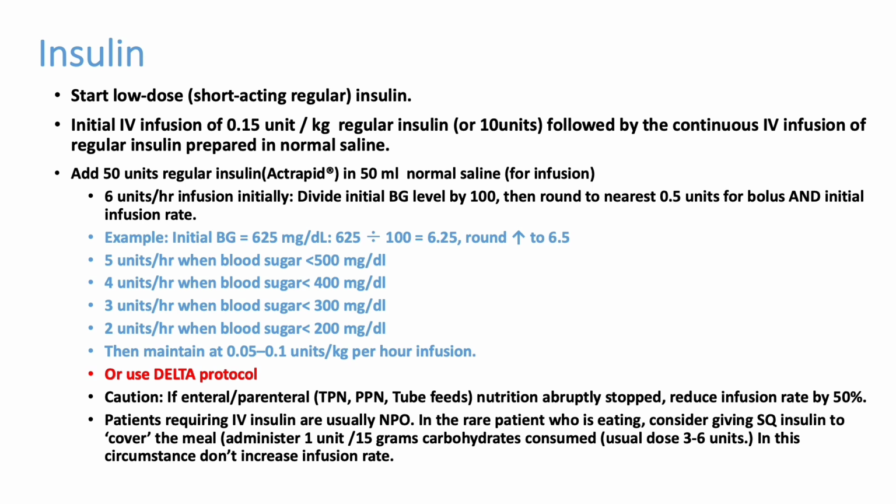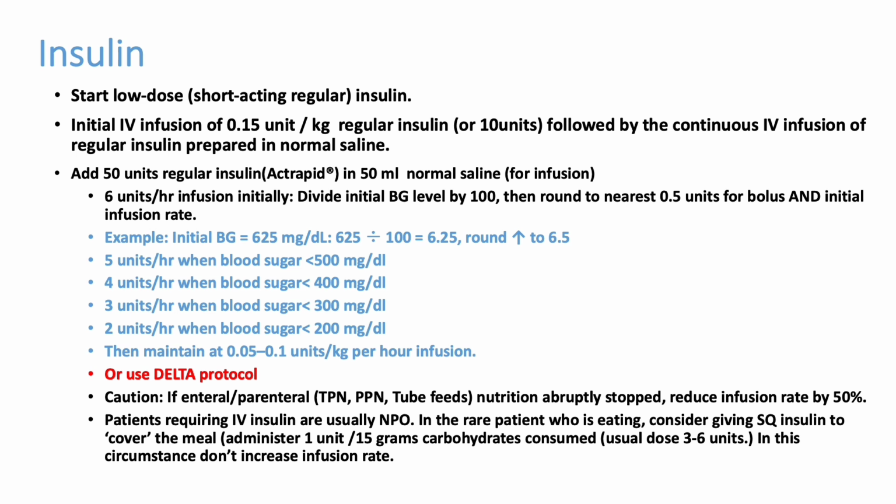If the blood sugar is coming down, then see what the blood sugar is. Suppose the blood sugar is 500, initially it was 600, and we started 10 units bolus and 10 units infusion. After 1 hour, if it is 400, 400 by 100 will give the insulin infusion rate, so you can make it 4 units per hour. Continue 4 units per hour for 1 hour. Check the blood sugar. If it is the same or high, double the dose. If it is coming down to 300 milligram per deciliter, 300 by 100 will give 3 units. Like that you can reduce the dose, but if the sugar is the same or high, double the dose.